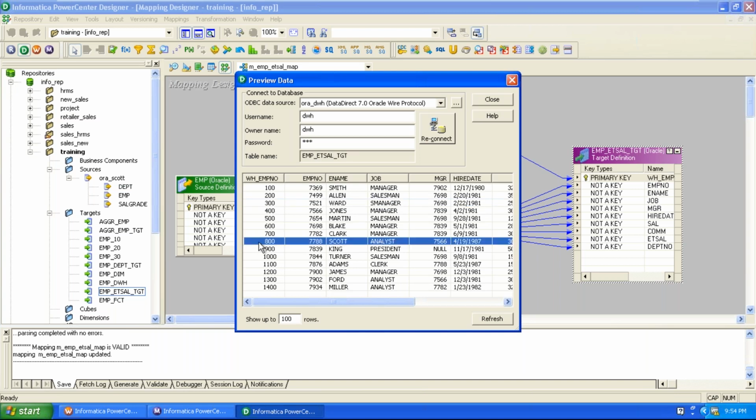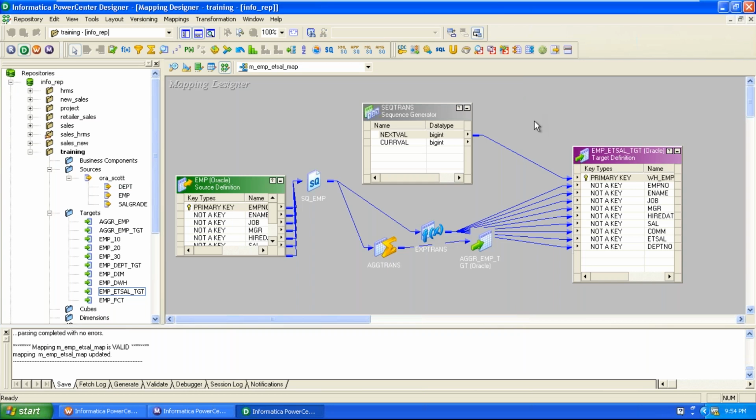See here how the values are generated: 100, 200, 300, 400, up to 1400. The values are generated like this from the sequence generator transformation. So this is the information about sequence generator transformation.